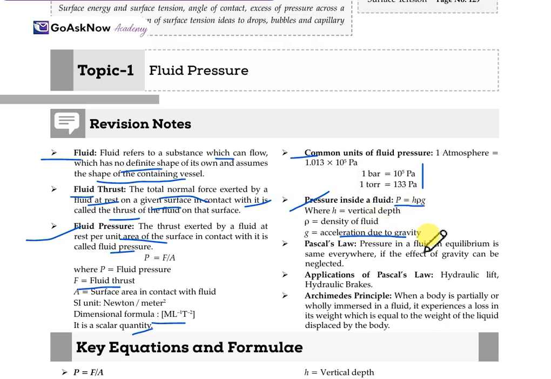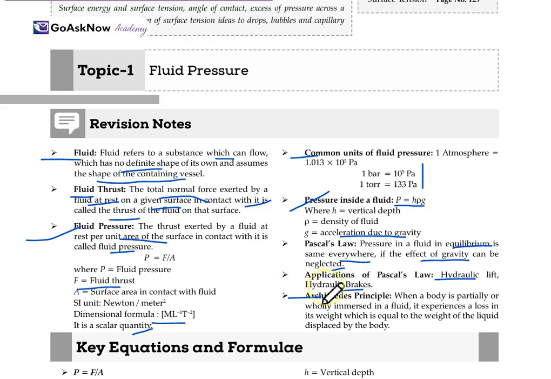Pascal's law. Pressure in a fluid in equilibrium is the same everywhere. Here the state is equilibrium, and in that particular state, pressure in the fluid is the same everywhere, if the effect of gravity can be neglected. This is Pascal's law. When gravity is neglected, pressure in a fluid in the equilibrium state will be the same everywhere. Now, applications of Pascal's law: hydraulic lift and hydraulic brakes. We'll study these hydraulic brakes and hydraulic lift deeply as well.